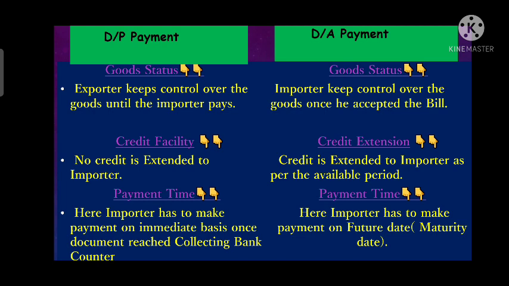Whereas in DA, the importer has to make the payment on a future date. What is that future date? That is called the maturity date, or retirement date. How will that retirement date be calculated? It will be calculated as per the payment terms mentioned. It can be 90 days from the invoice date, it can be 60 days from the bill of lading date, it can be any date. Once the maturity date is calculated, he has to make payment on that date. That date will be a future date from today, right?